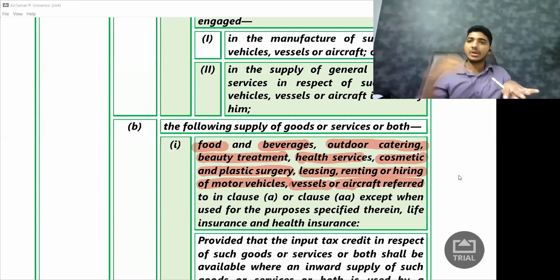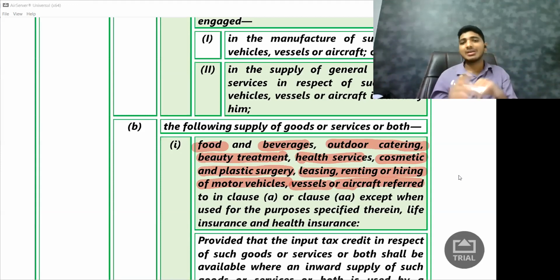I don't have enough money to purchase the car. So what am I going to do? I'm going to lease the car. I'm going to rent the car from somebody else. So now will I get the credit on this lease portion? The government says, see, even if you purchase, we would give you the credit. So even if you are leasing, we will give you the credit. Simple. So if you are purchasing, if we are not giving you credit, even when you're leasing it, we will not get the credit. That is the entire logic behind this particular provision.